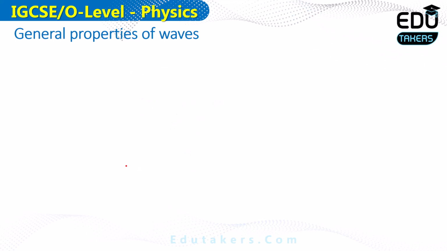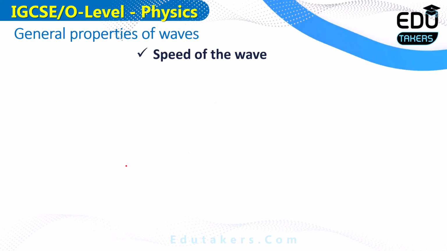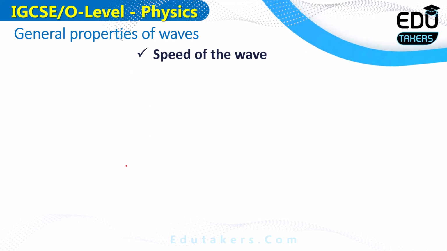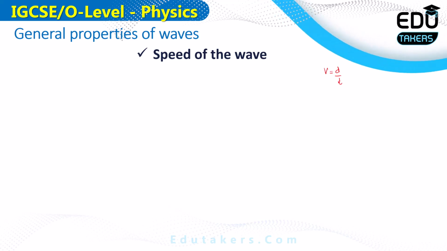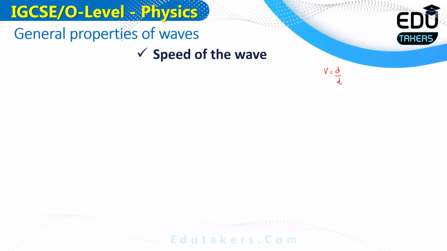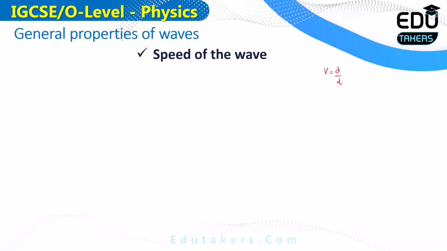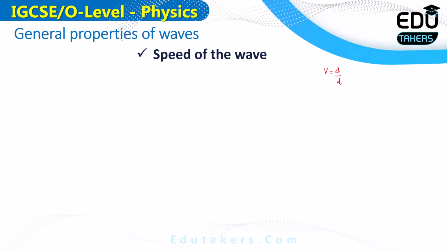First of all, here is the speed of wave. How can you define the speed of wave? You know the formula of the speed, that speed is equal to distance over time. We can define the speed of the wave in the same way, that it is the ratio of the distance traveled by the wave to the time taken to cover that distance is basically called the speed.